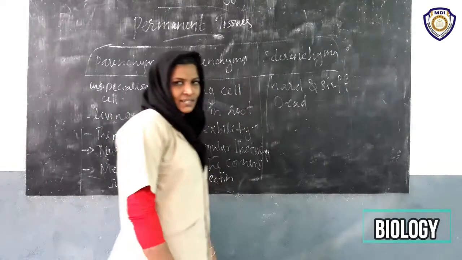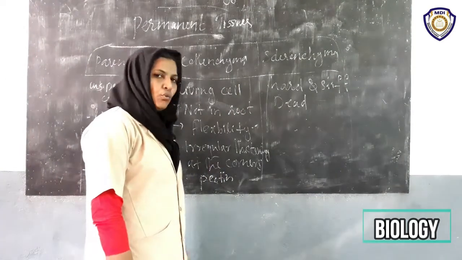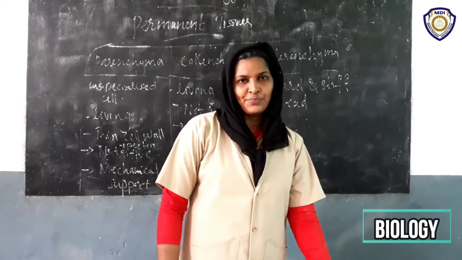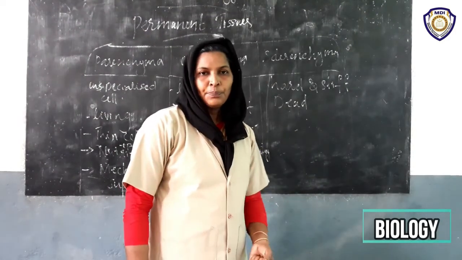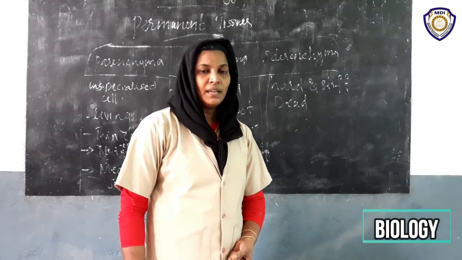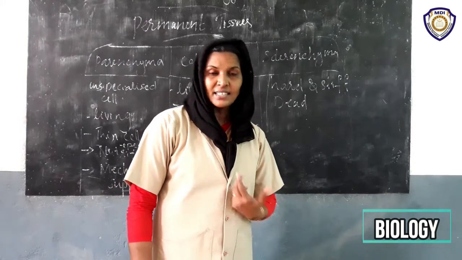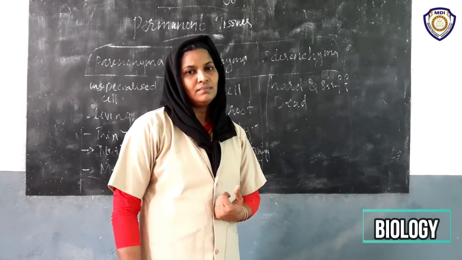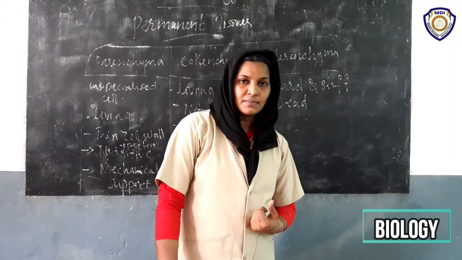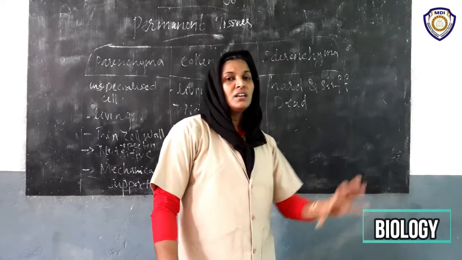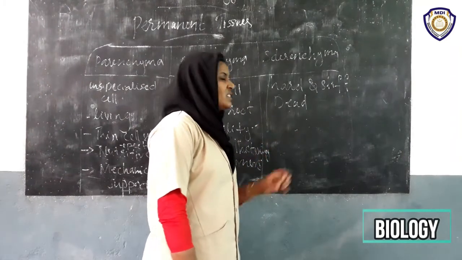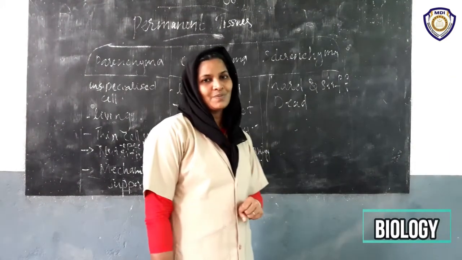You find them in the coconut husk, the shell of the coconut, the pod of the pea plants. Can you see the pod? Then the covering of seeds, nuts, etc. These are the hard materials of the plant body parts. In these parts we can see them. Those tissues are also sclerenchymatous tissues.